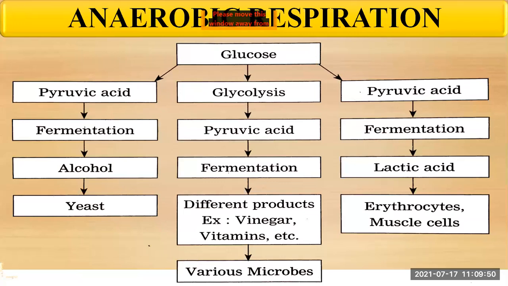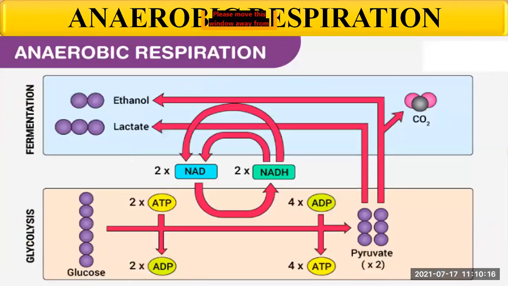But in some cases, some higher plants and animals and some aerobic microorganisms perform anaerobic respiration. Why? Because if there is a depletion in the oxygen level, a lower percentage of oxygen, then they go for anaerobic respiration.